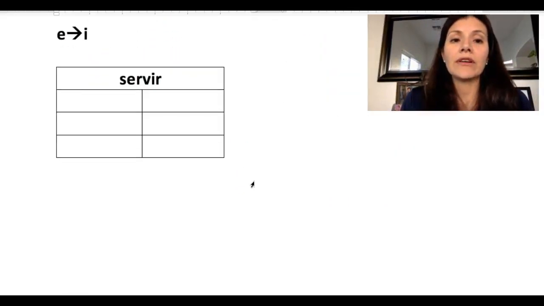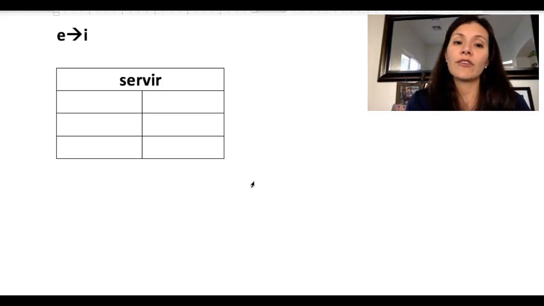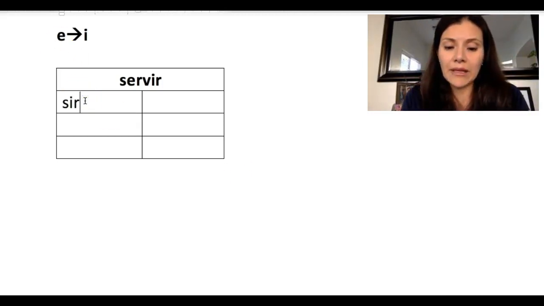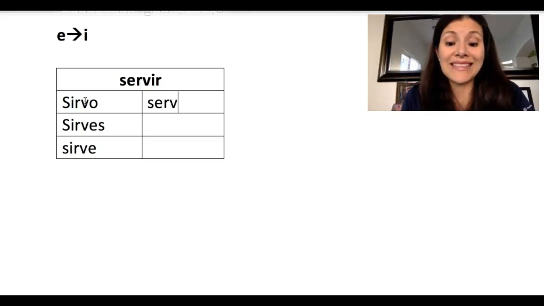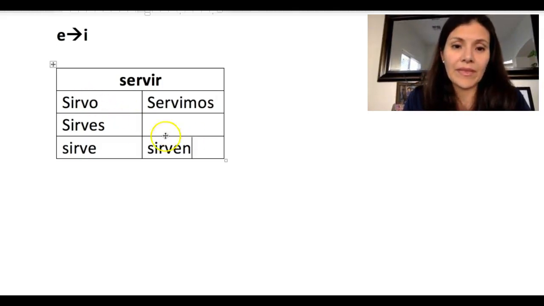We also have verbs that change from E to I. Instead of changing from E to IE, they will only change from E to I. So the verb servir will become sirvo, sirves, sirve, servimos, sirven.